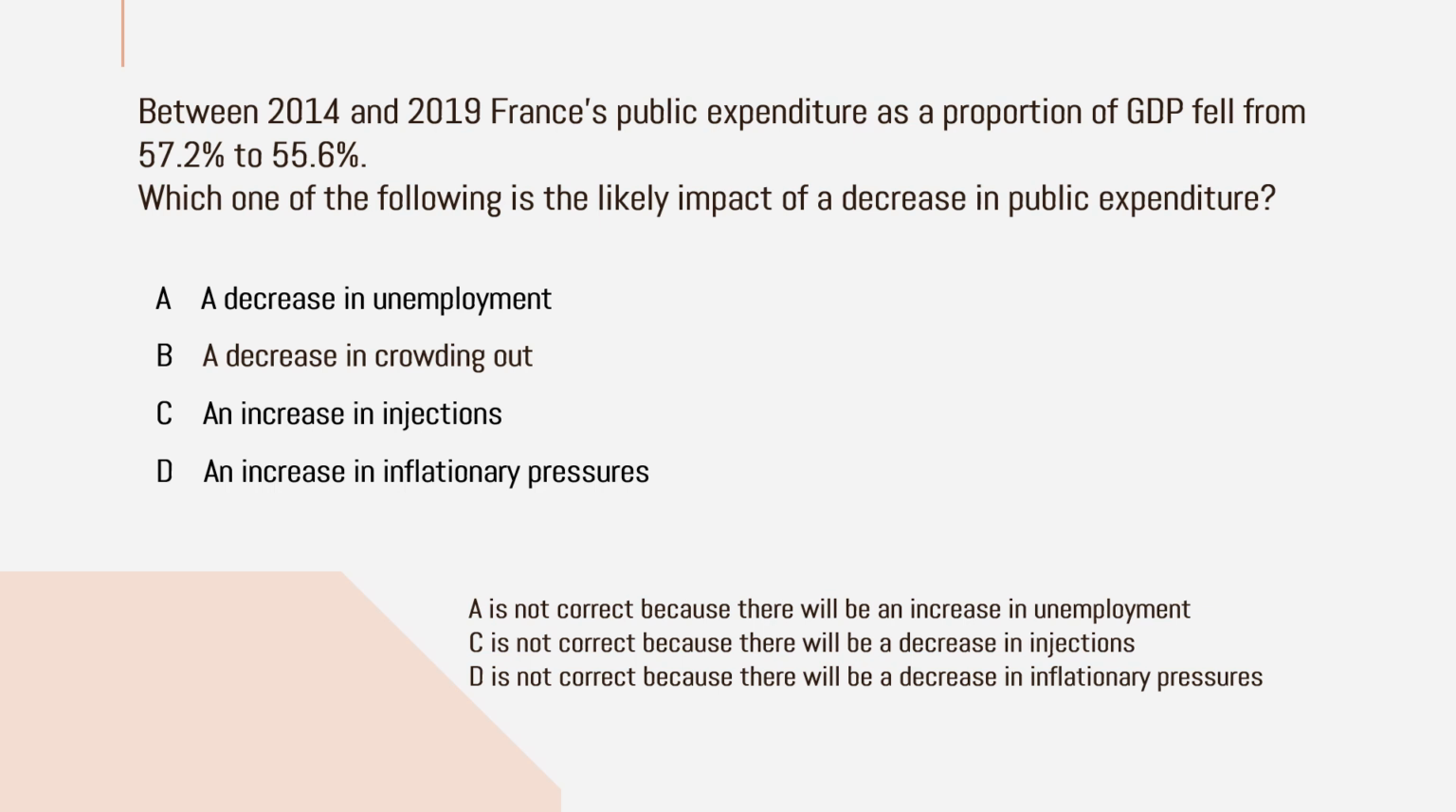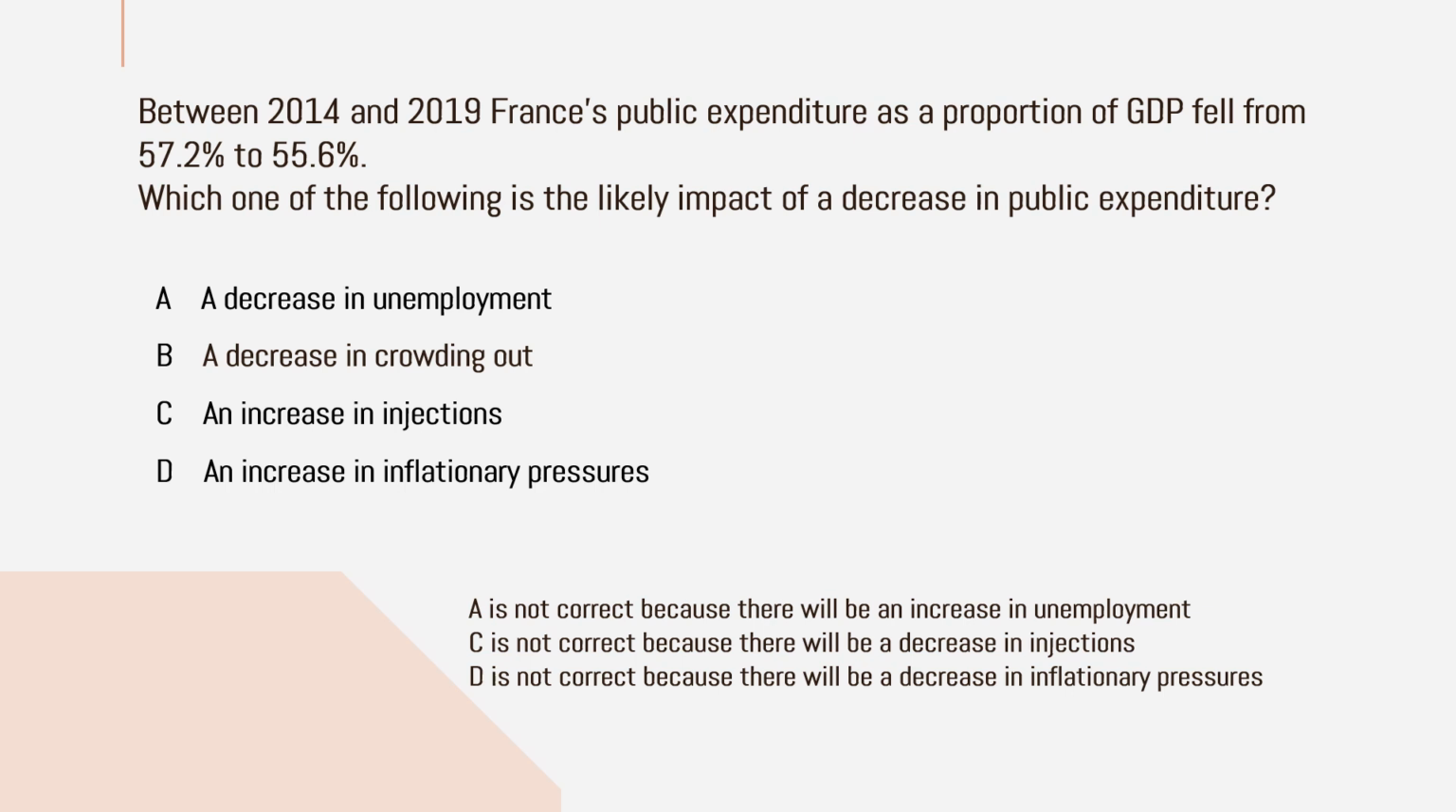Considering option A, a decrease in unemployment, it is not correct because there will be an increase in unemployment since government spending is reduced. Government spending is a component of aggregate demand, so aggregate demand will shift to the left. That may lead to a fall in real output and it will increase unemployment, not decrease it. So option A is wrong. Option C is not correct because there will be a decrease in injections. Government spending is an injection into the circular flow of income. The option says an increase in injections, but actually public expenditure is reducing. So option C is wrong.